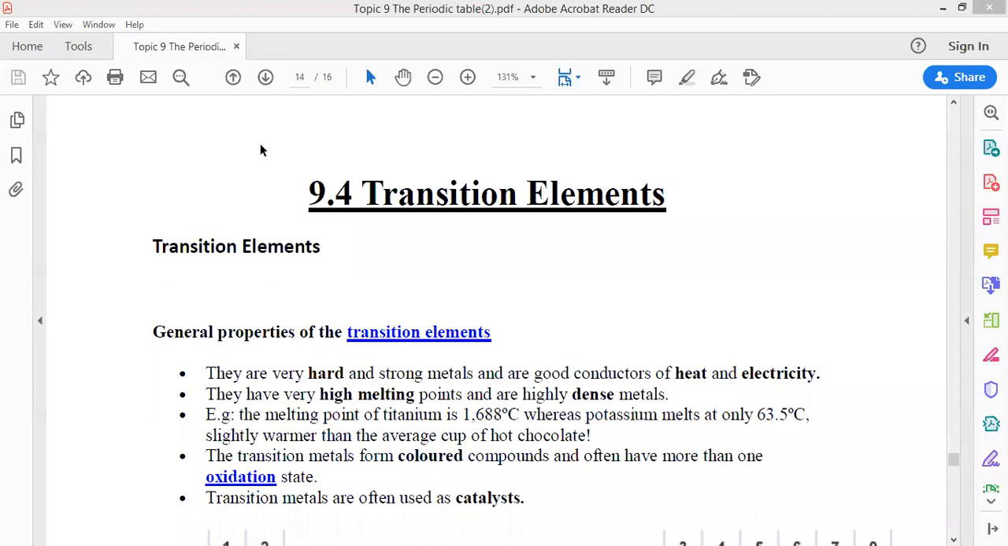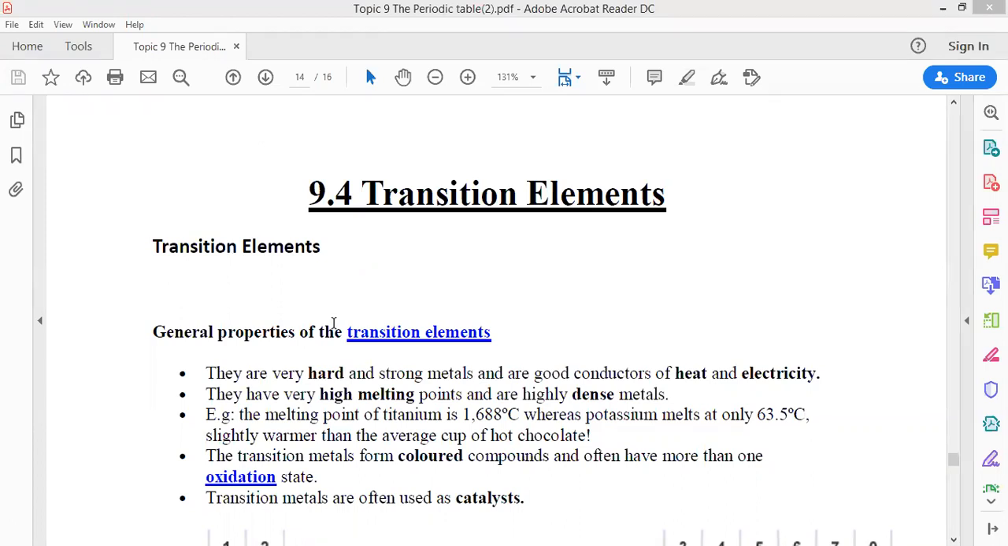So about reactivity, by going down, reactivity decreases. Fluorine is more reactive than chlorine, chlorine more reactive than bromine, bromine more reactive than iodine. And melting and boiling point will increase. Today, inshallah, we'll talk about transition elements. Then we'll talk about group number 8.